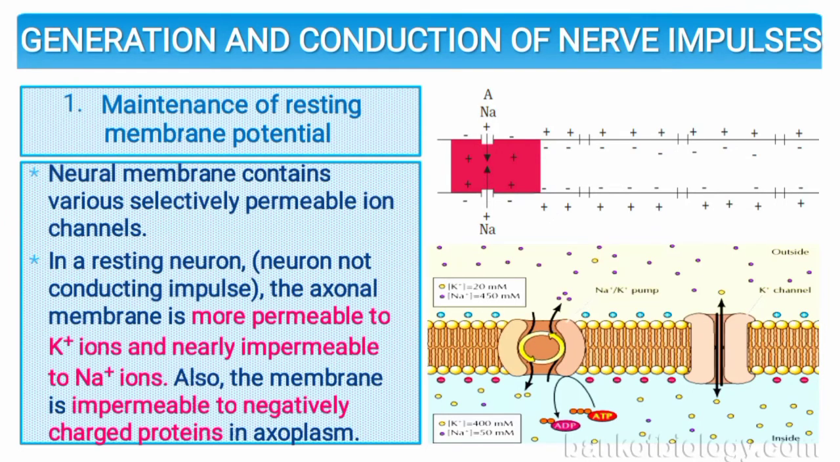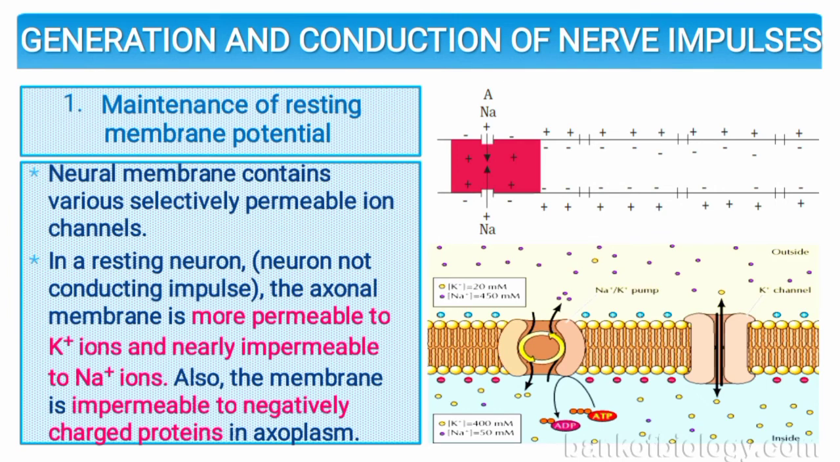Potassium ions are greater inside the axon, whereas sodium ions are greater in concentration outside the membrane. So potassium ions remain more inside. It means to say the inside is more positive, whereas potassium is lesser outside, which means the outside is more negative. Also, the membrane is impermeable to negatively charged proteins in the axoplasm. Axoplasm is the area inside the axon, the cytoplasm, where all the organelles and structures are present.